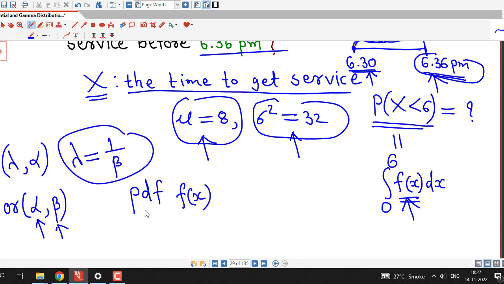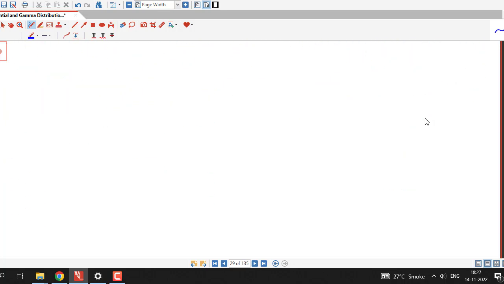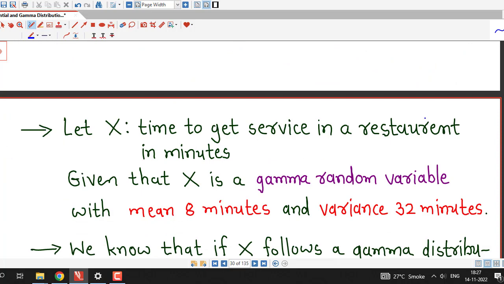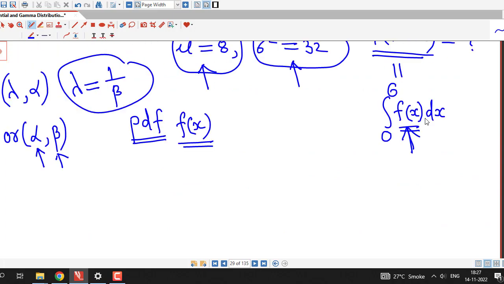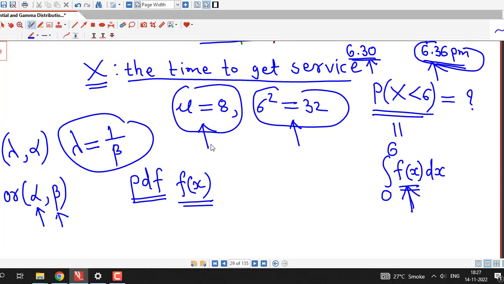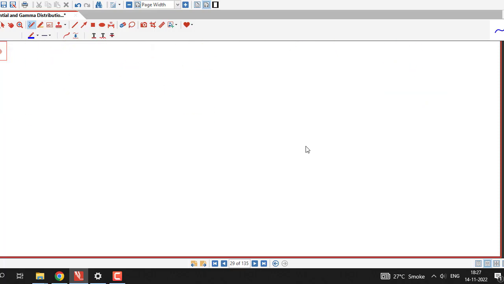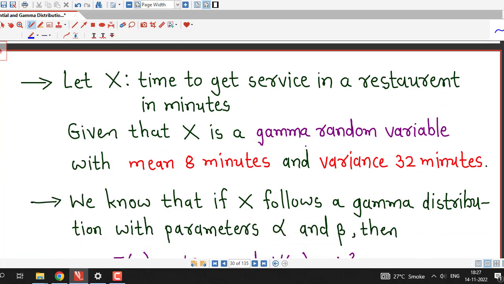So first we have to decide the PDF of the gamma distribution whose mean is 8 minutes and variance is 32, and once we decide these two parameters, we can find the PDF corresponding to this random variable x, and then we can calculate the required probability. I have done that here. First I have written all these things, and then I obtain the values of the parameters lambda and alpha using the mean and variance. So we can write it systematically in this way.